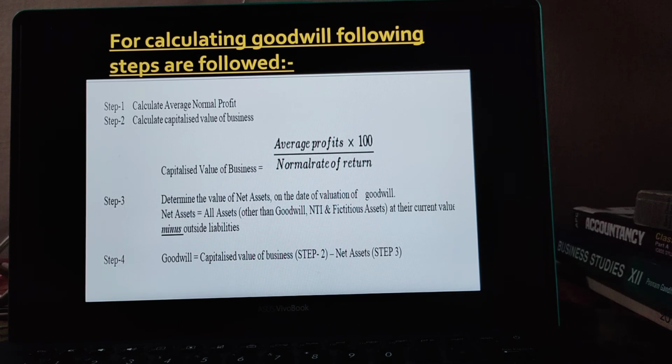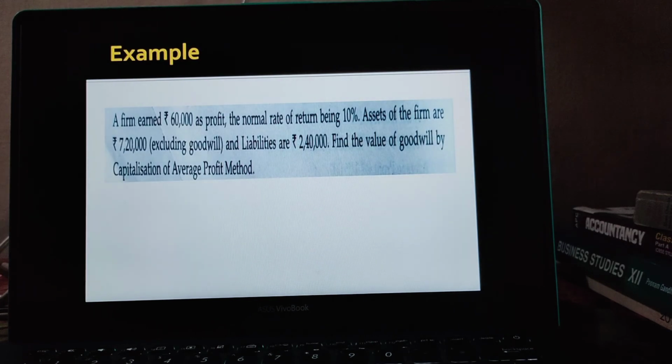So for proper clarification, we have one question. See the question carefully. A firm earned rupees 60,000 as profit, normal rate of return being 10%. Assets of the firm are rupees 7,20,000 excluding goodwill, and liabilities rupees 2,40,000. Find the value of goodwill by capitalization of average profit method. Now solution.